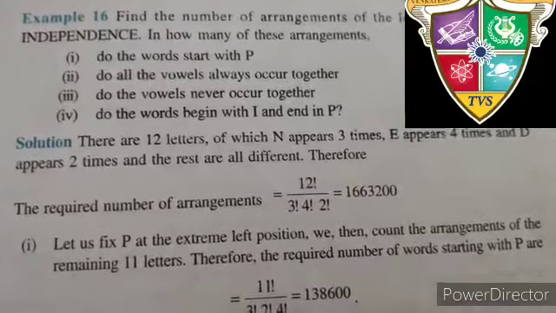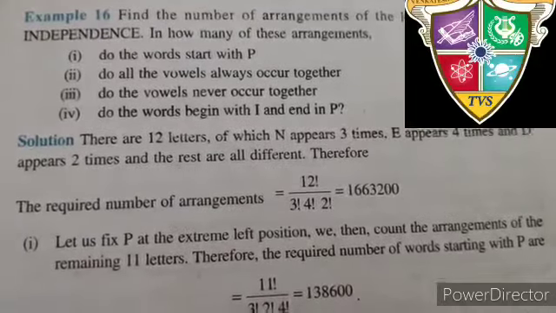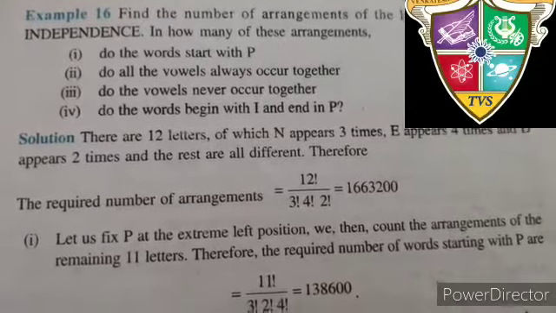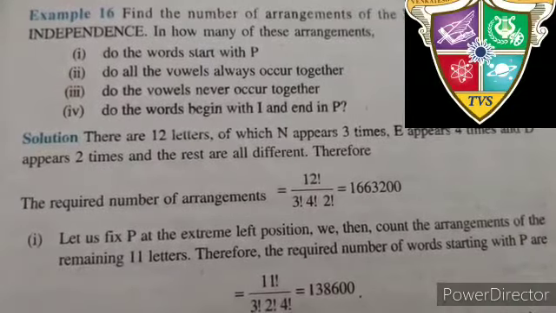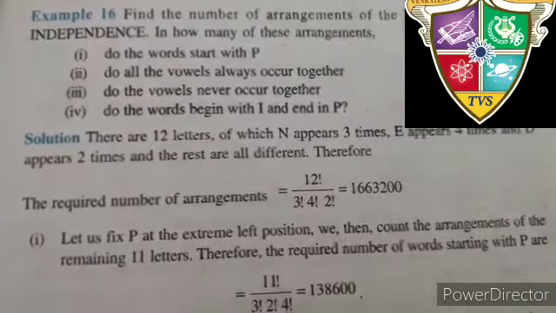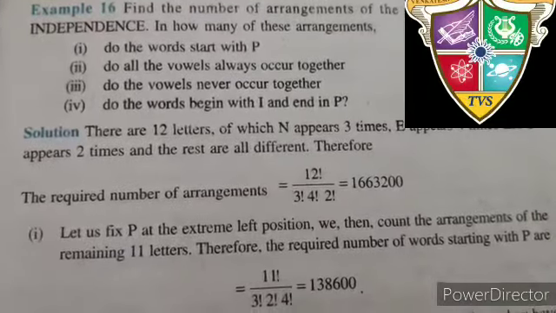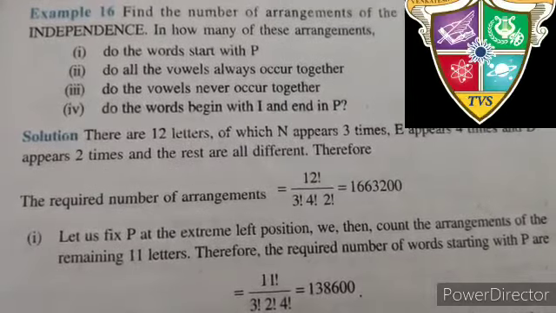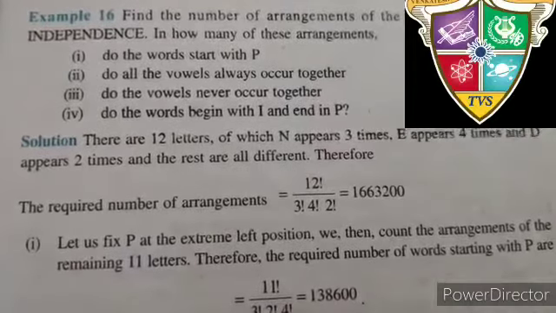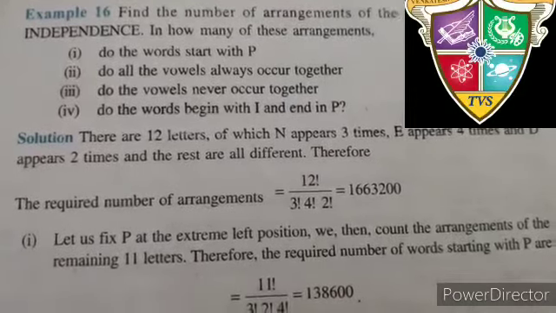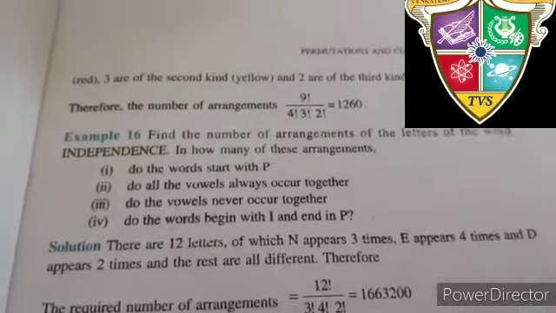Rest of all are different, not repeated. So according to the formula, that is factorial n divided by the factorial of the repeated numbers. So here factorial n is factorial 12, divided by the number of repetitions, factorial 3, factorial 4, factorial 2. All together if you calculate, the answer will be 1663200.